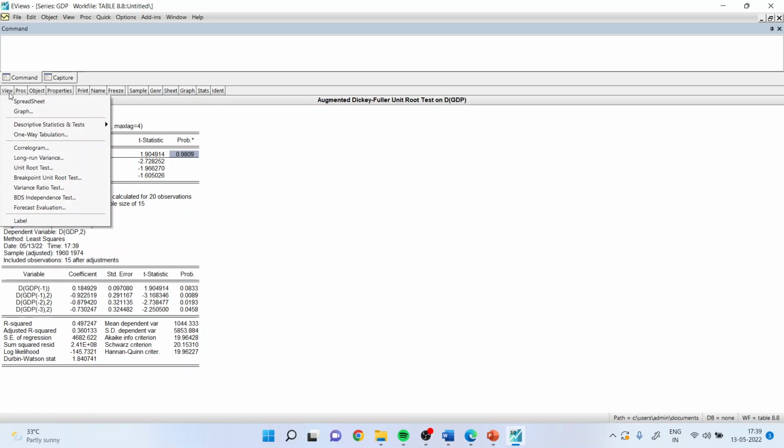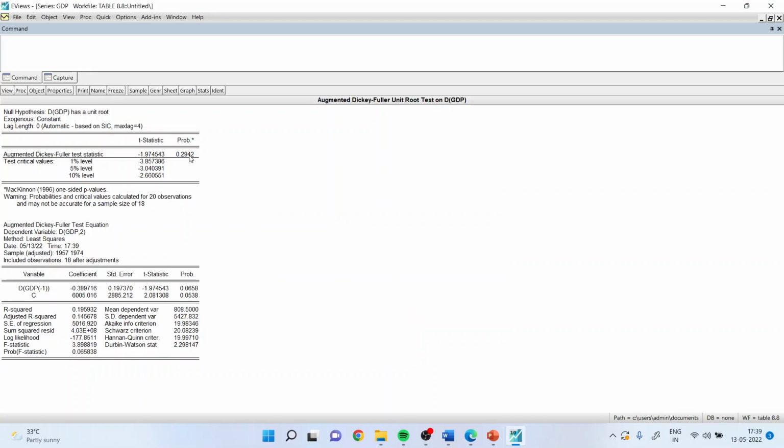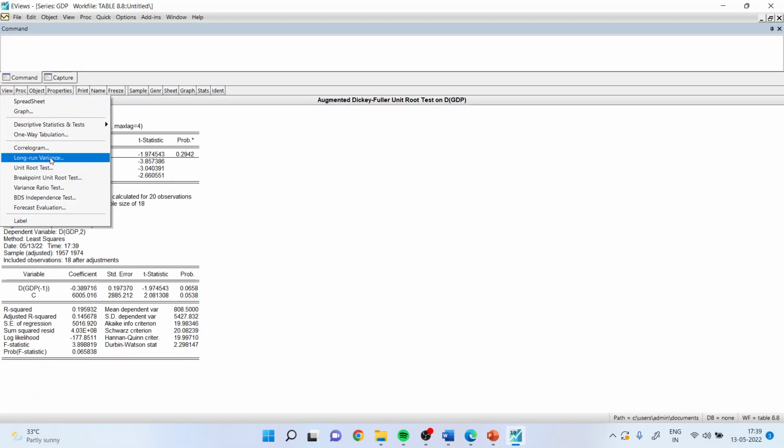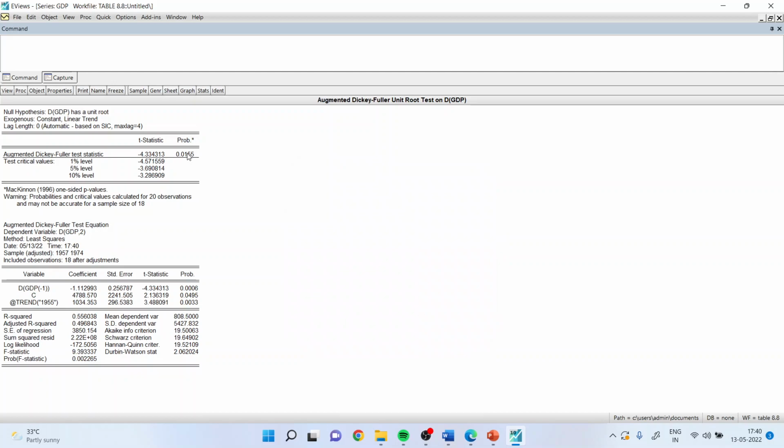We can test again, keeping all other things constant. Keep first difference as it is. Now check for intercept. The result is the same. Again go back, view, unit root test. Now trend and intercept, click OK. Here, we are able to reject the null hypothesis. But the thing is, there should be confirmation coming from all three: intercept, trend and intercept, and none.